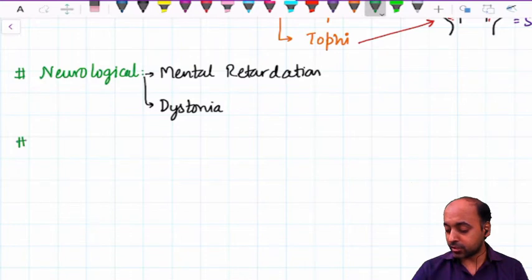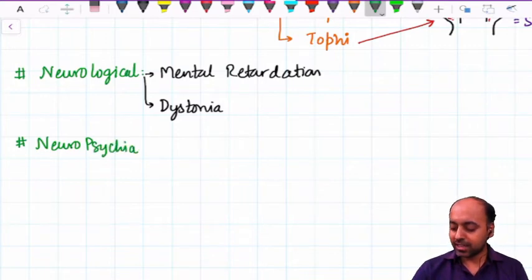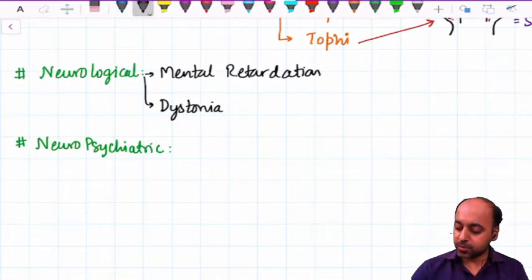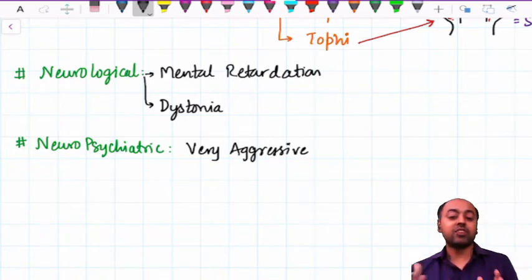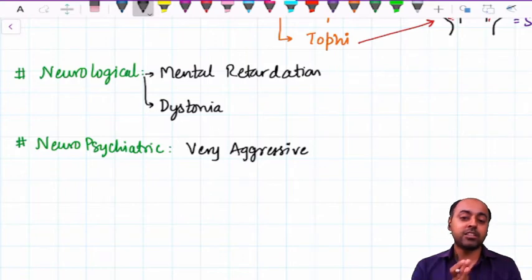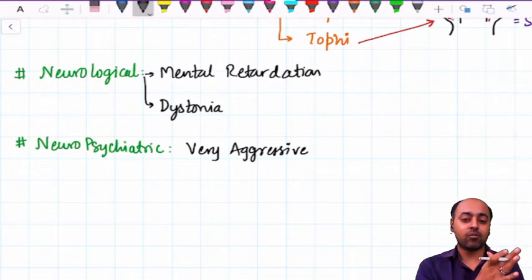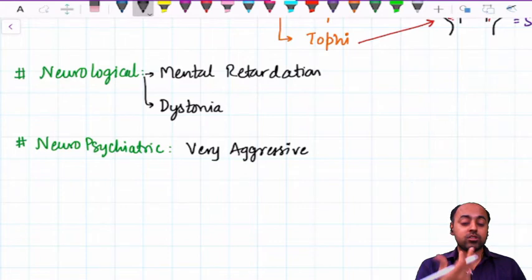So a generic term dystonia is used, and another group of presentation is the neuropsychiatric. These patients are very aggressive. They love their siblings very much, and whenever they meet their siblings, they will give the expression of love. What is the expression of love in these patients? They give a tight slap. Why? Because their tendency is aggression. All their emotions are expressed aggressively.